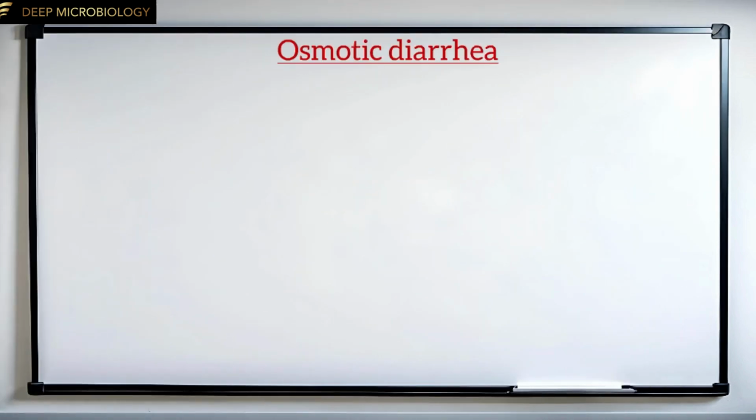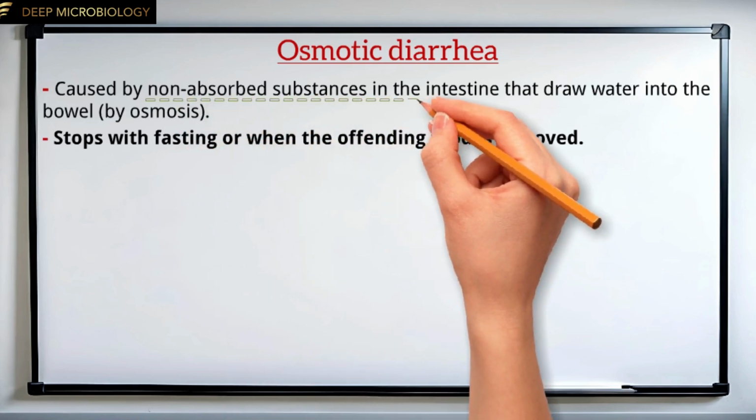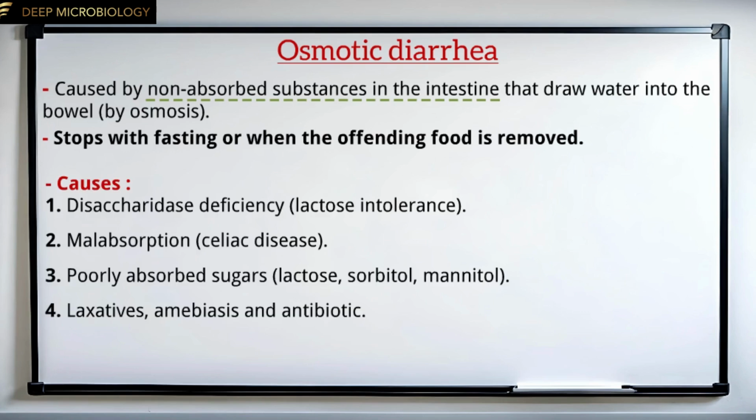Osmotic diarrhea is caused by non-absorbed substances in the intestine that draw water into the bowel by osmosis. It stops with fasting, or when the offending food is removed. Causes: 1. Disaccharidase deficiency such as lactose intolerance. 2. Malabsorption such as celiac disease. 3. Poorly absorbed sugars such as lactose, sorbitol, mannitol. 4. Laxatives, amoebiasis and antibiotics.